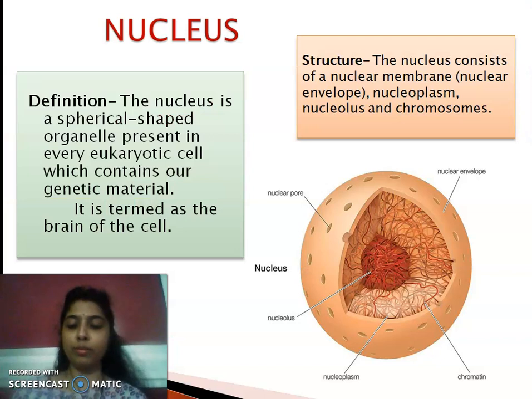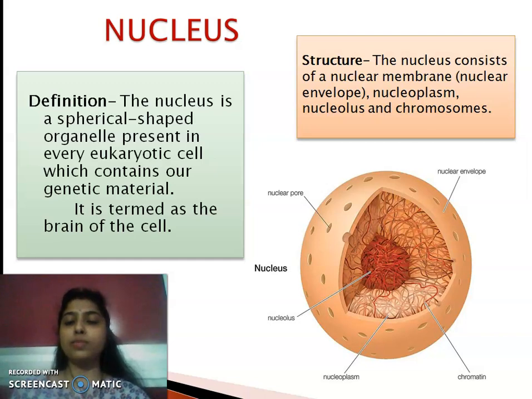So, one of the most important cell organelle which is present within our cell is termed as nucleus. Nucleus is also termed as the brain of our cell. Just like we are having our brain, and what is the function of our brain? All of you know, right? Brain actually helps to control all the vital functions of our body. Similarly, within the cell, the nucleus actually helps to control the cell, and it controls the vital functions of the cell. So, it is termed as the brain of the cell.